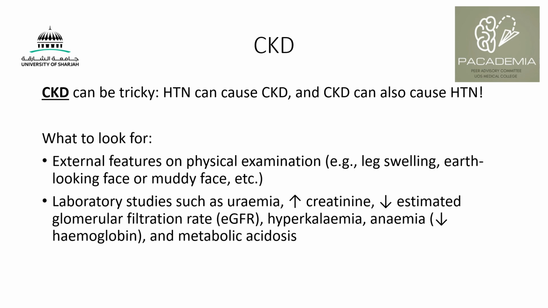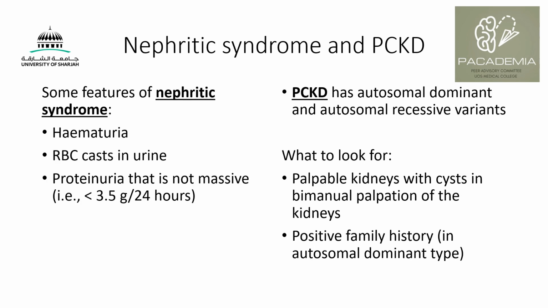And also, the patient may have diabetes, or they have glomerulonephritis, and it can cause chronic kidney disease, which can lead to hypertension, and also vice versa. Nephrotic syndrome and polycystic kidney disease. When do we suspect nephritic syndrome? If the patient has hematuria, sometimes could be gross. We have also red blood cell casts in the urine, and we also sometimes have proteinuria, but it's not massive. Massive is seen in nephrotic syndrome, so it will be less than 3.5 grams in 24 hours in the urine.